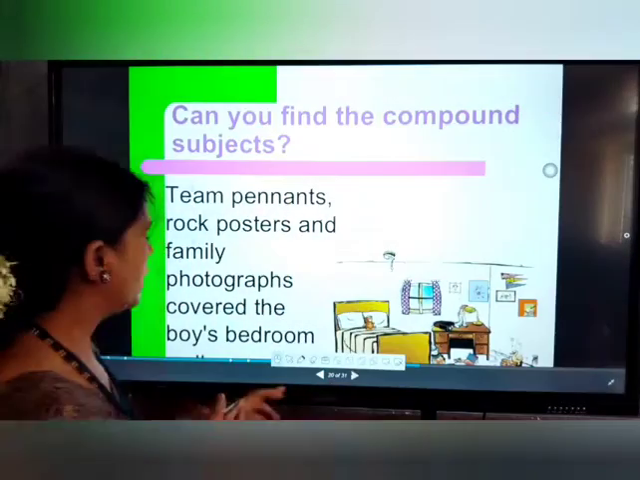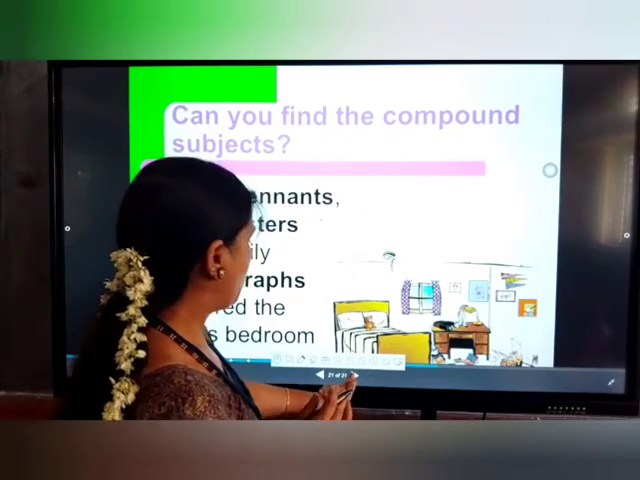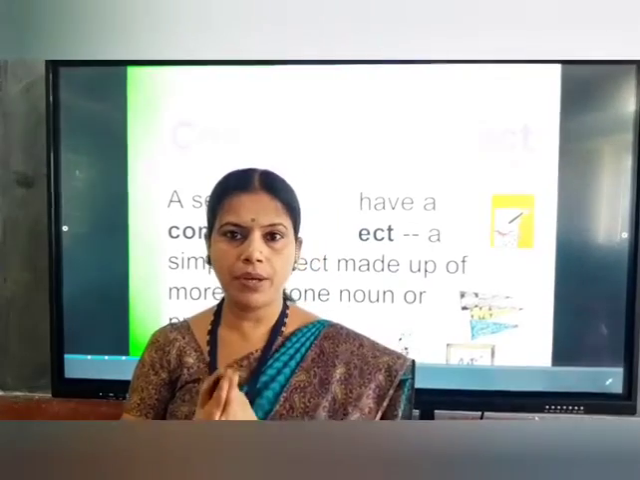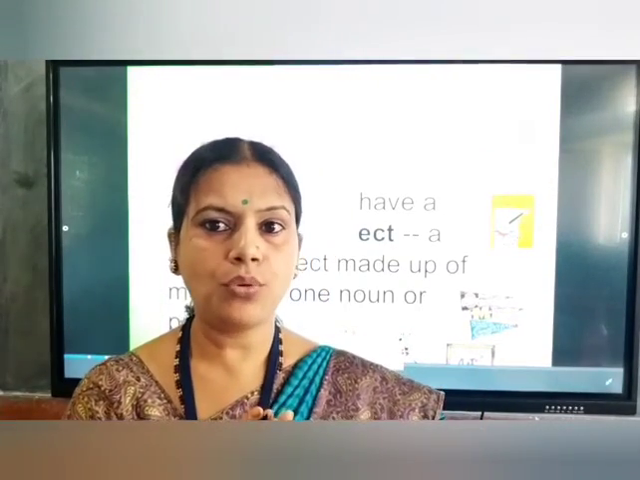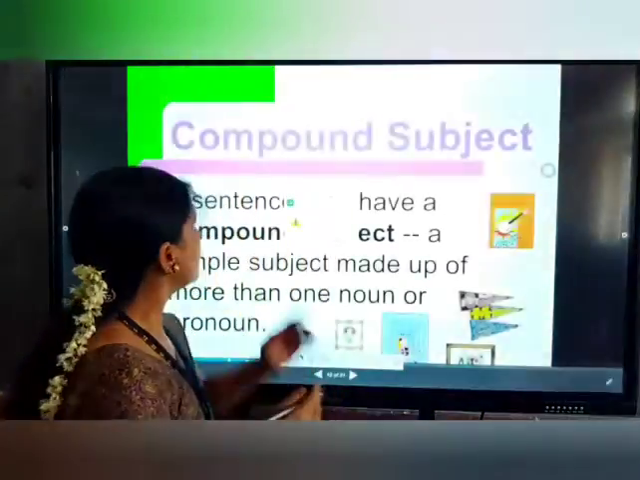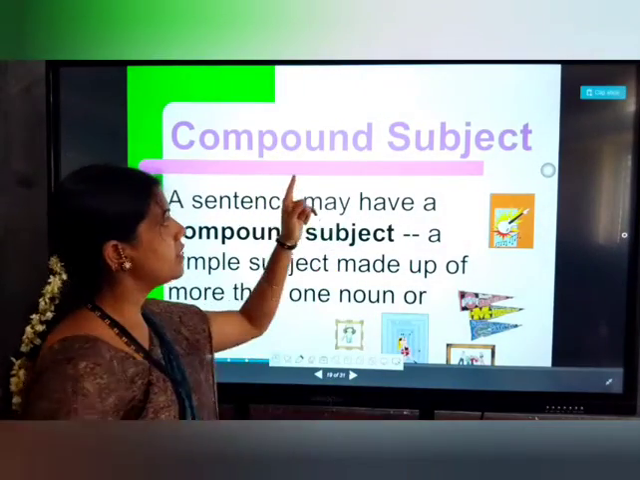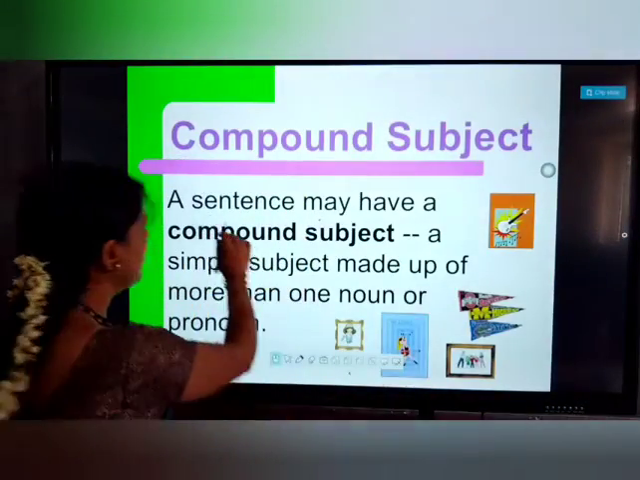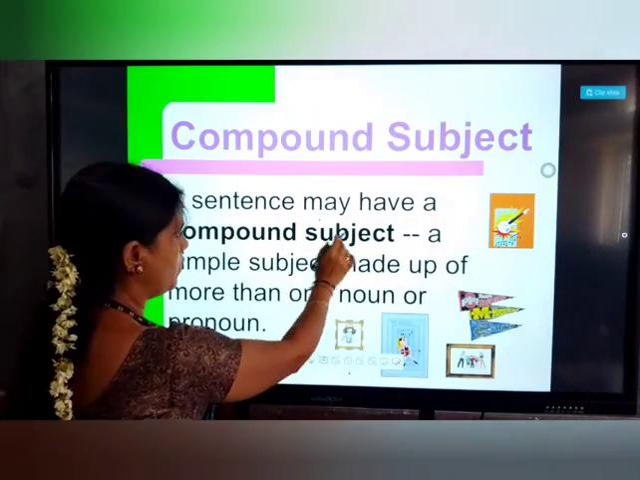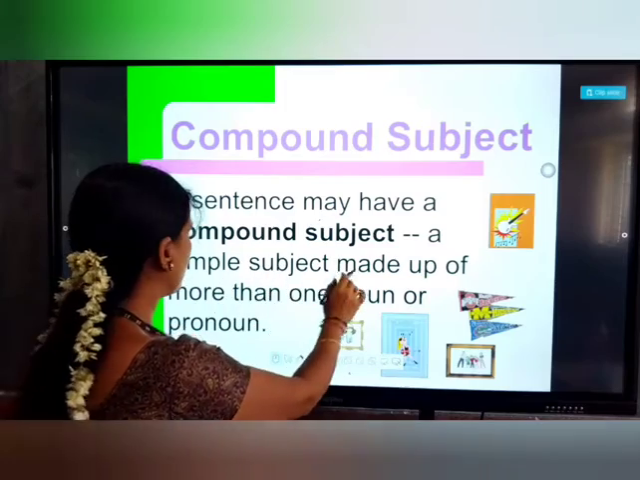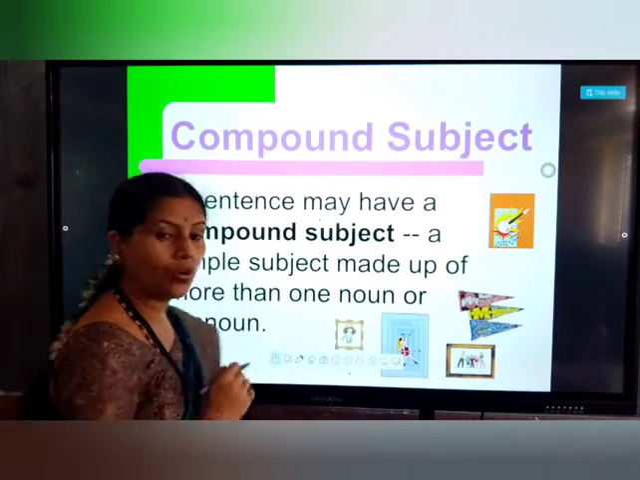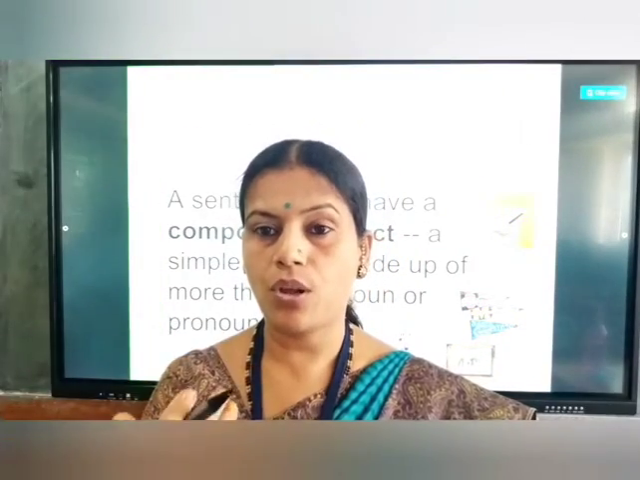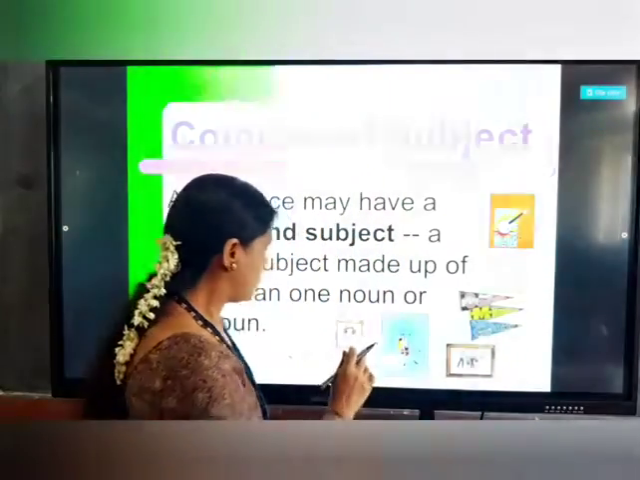Here are some examples I would like to show you, giving you the explanation about the subject and the predicate. Subject means, as I told you, the first part of the sentence. Next, one more word is coming here, that is the compound subject. What do you mean by compound subject? See here, a sentence may have a compound subject, a simple subject made up of more than one noun or pronoun. If the subject has more than one noun or pronoun, it is called a compound subject.